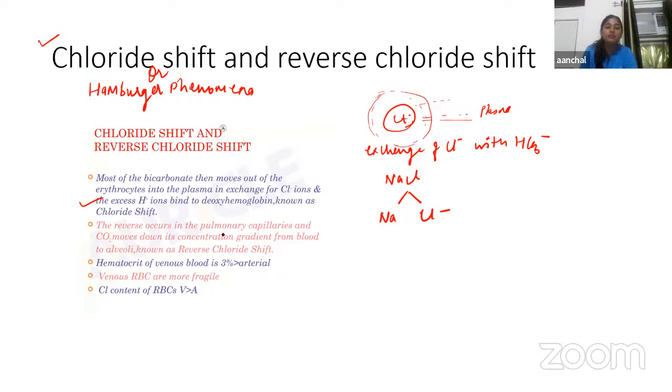But in reverse chloride shift, everything happens reversely, meaning the reverse occurs in the pulmonary capillaries and CO2 moves down its concentration gradient from the blood to the alveoli. And here, the hematocrit of venous blood is 3% greater than the arterial, and venous RBCs are more fragile. Basically, both phenomena are reverse to each other.